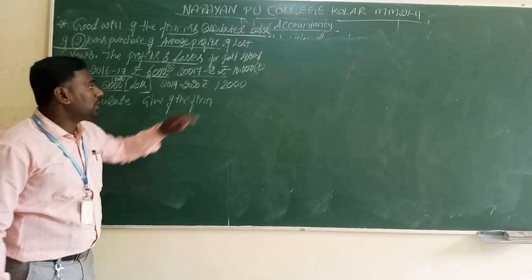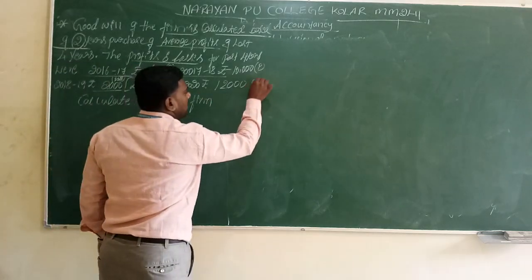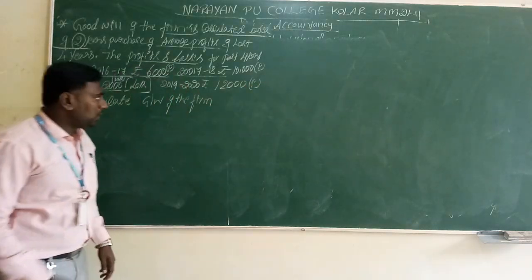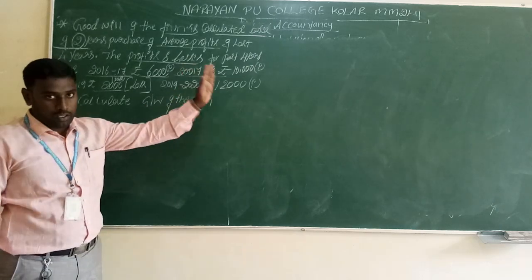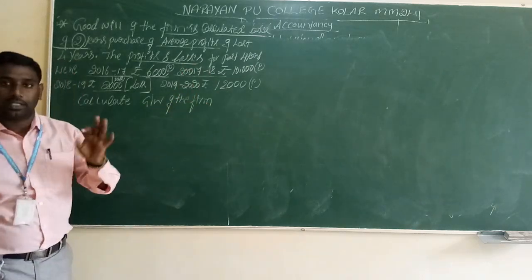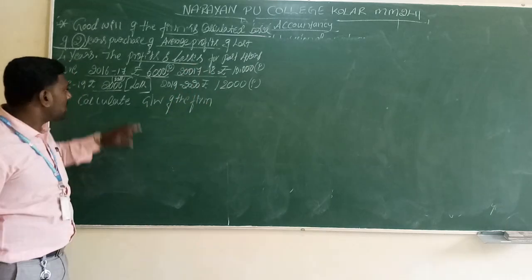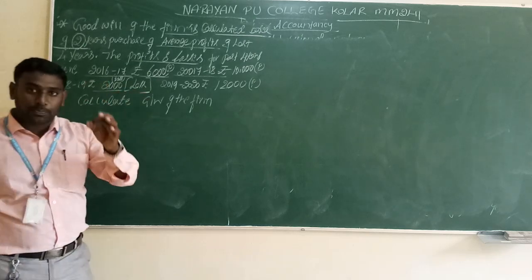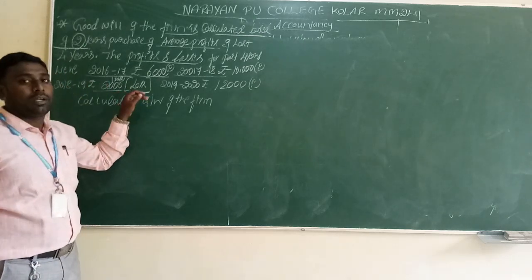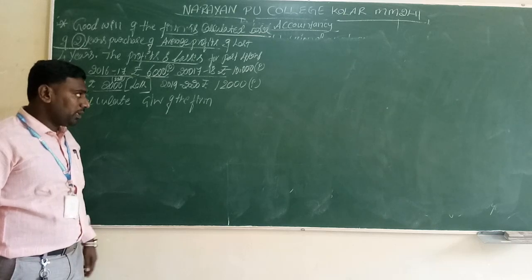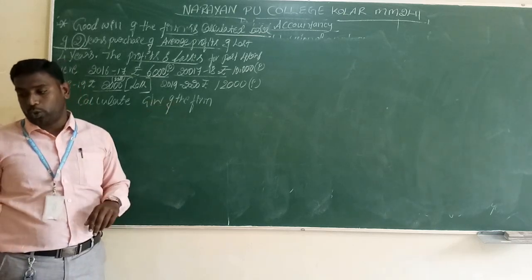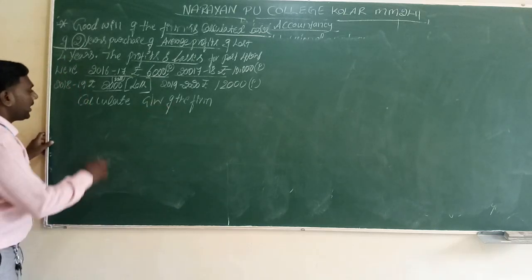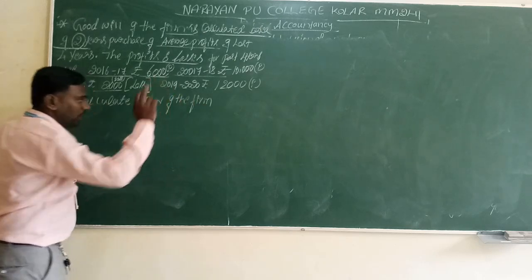2019-20, rupees 12,000. So we should consider this one as a profit. If they didn't mention a particular amount on this side, we have to consider that one as a profit. If it is a loss, they have to clearly express that we have to incur a loss in the particular year. So based on this question, we have to calculate the goodwill of the firm.